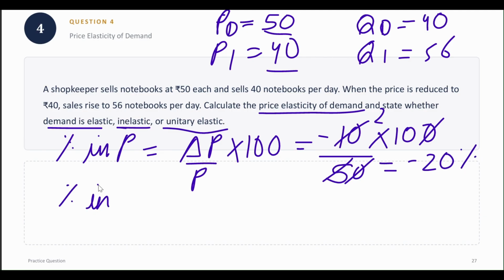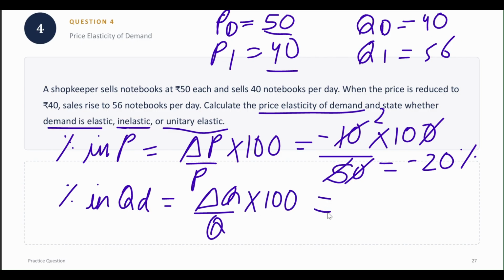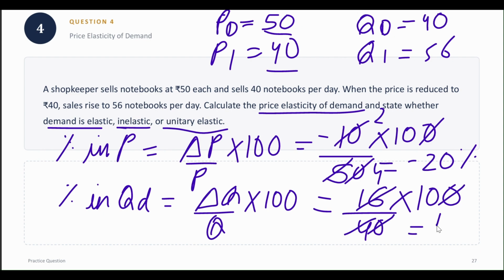Percentage change in quantity demanded. Delta Q upon Q multiplied by 100. 56 minus 40 gives us 16 upon initial quantity 40 into 100. This comes out to be 40%.